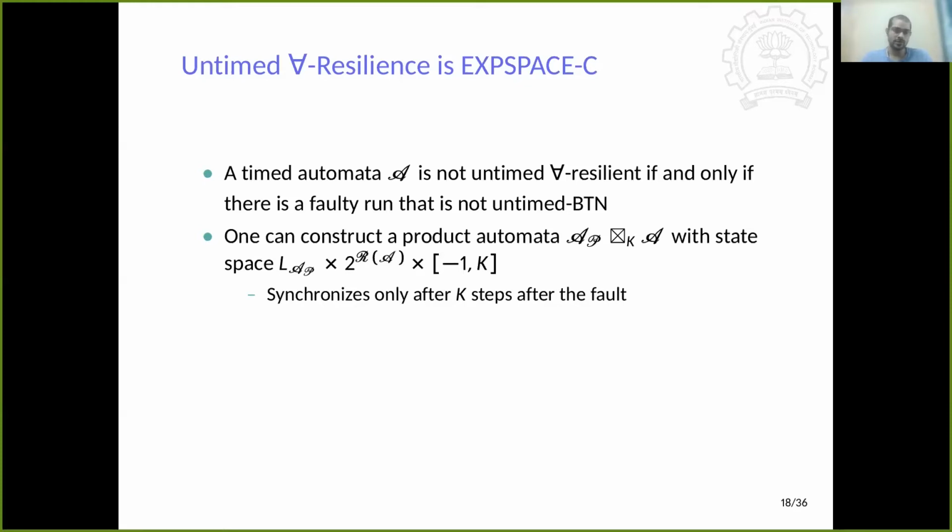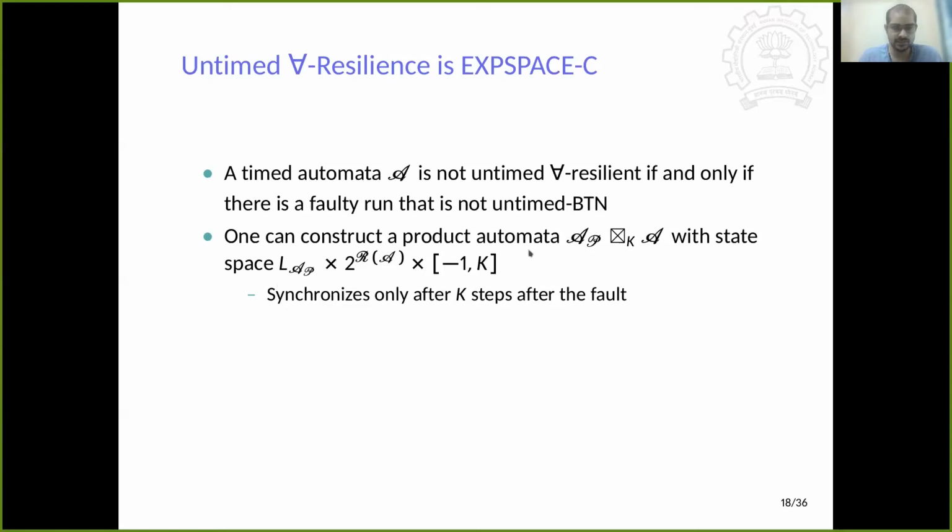If you look back to the definition, for-all resilience asks whether every faulty run comes back to normal or not. So if we can show that there exists at least one run that doesn't come back to normal, then we can say that the automaton is not for-all resilient. Because we are dealing with the untimed part, it is sufficient to take the region automaton. So we start with the constructed product automaton using the box cross K. The state space of the product automaton is the locations of the faulty automaton, and it also keeps the reachable regions, all reachable regions of the region automaton, and it also keeps a counter.